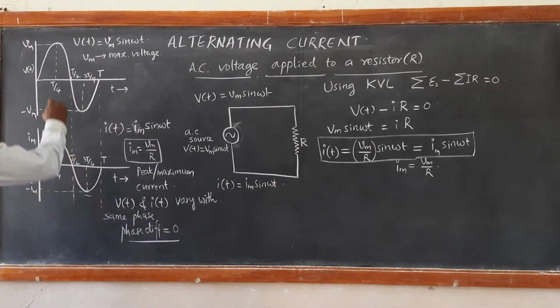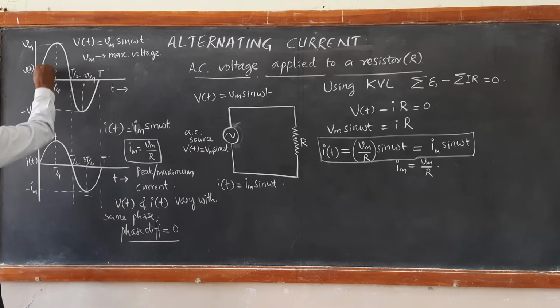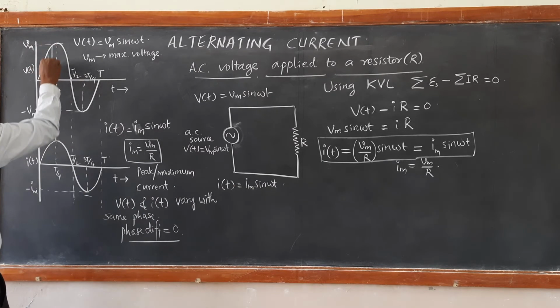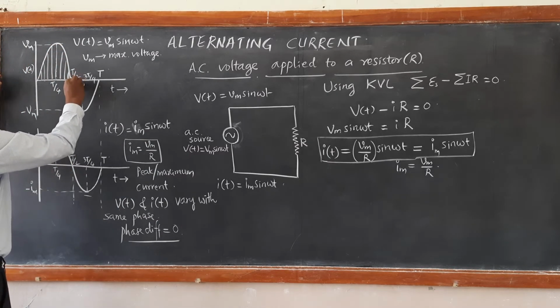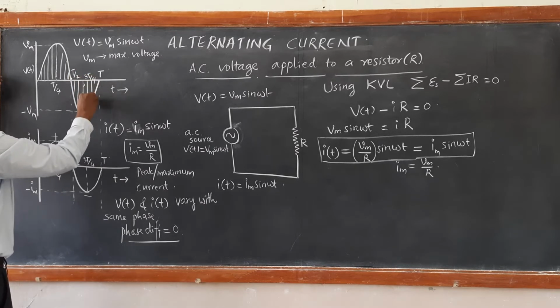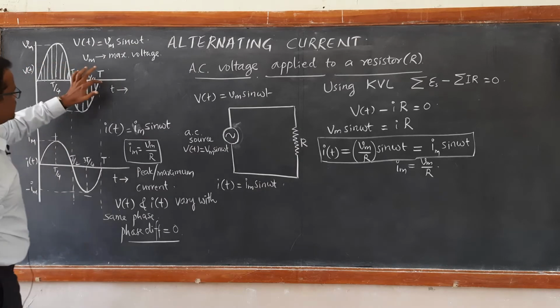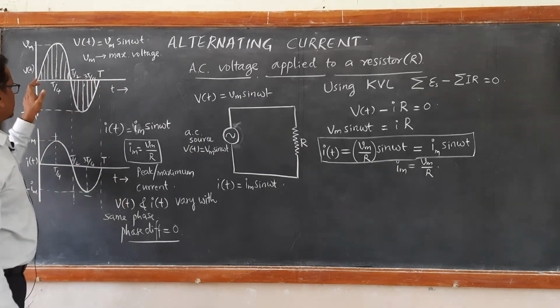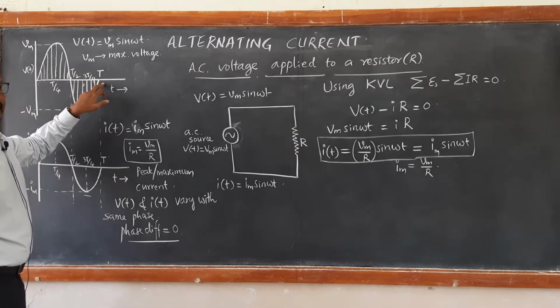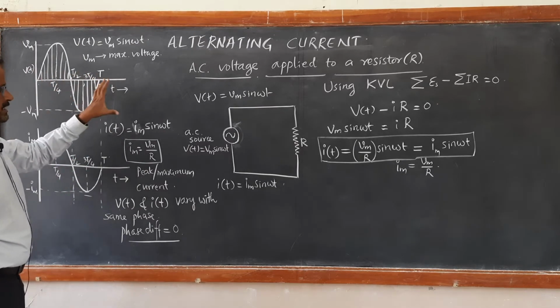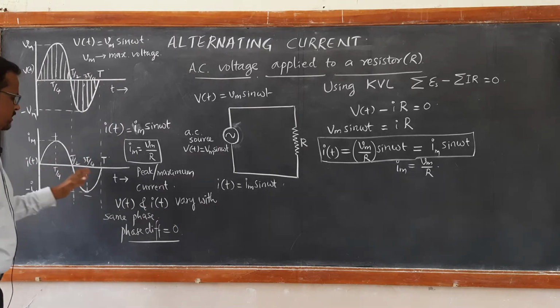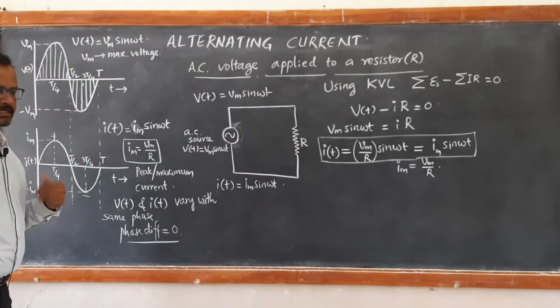How? Whatever the instantaneous values are there for voltage in the first half cycle, the same instantaneous values are repeating with negative values in the second half. So if you add all these and divide by the time taken, that gives us the average value. So the average value of voltage for one complete cycle is 0. In the same way, the average value of current in one cycle is also 0.